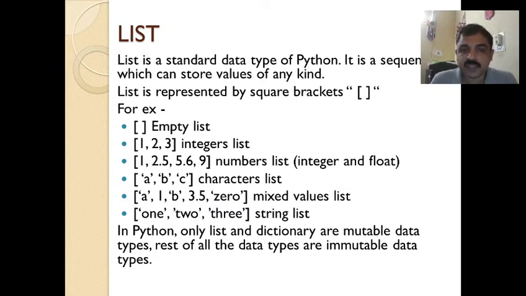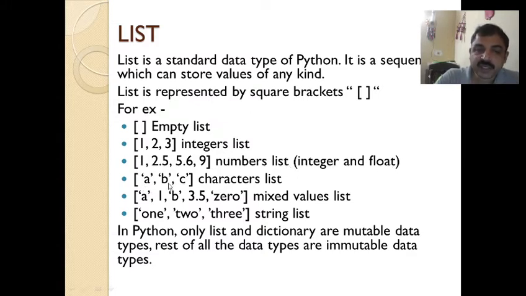So how do you represent a list? Using square brackets, right? For example, an empty list will look like this: an open square bracket and a close square bracket. Similarly, you can see the integer list. Then you can see 1, 2.5, 5.6 and 9 written, which is a number list containing integers as well as floats.